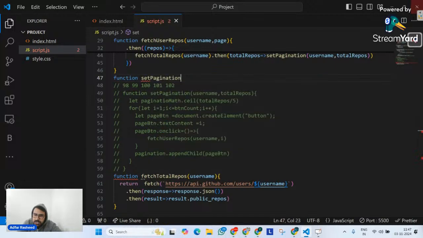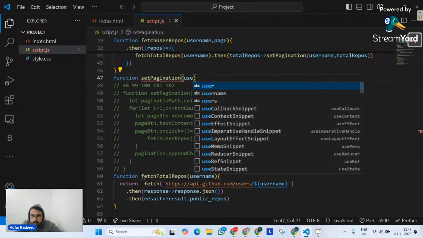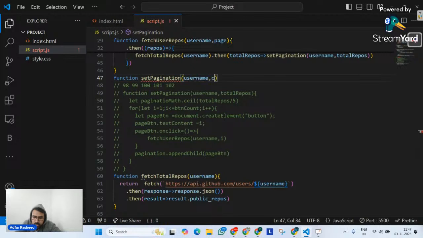So let me create a function, the same function with the same name, that is setPagination. And over here I'm going to pass 3 arguments this time. Number 1 is username. Number 2 is current page, the page I am currently on, because I have to implement next and previous. In previous, we have to do current page - 1. In the next button, we have to do current page + 1. That's why I'm implementing current page. And then finally, total repos.